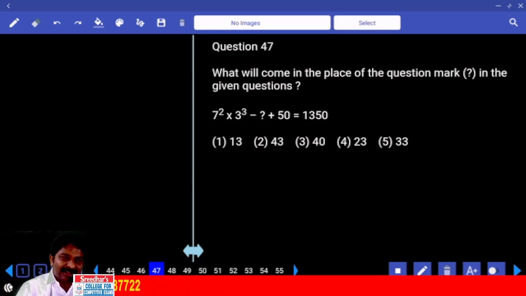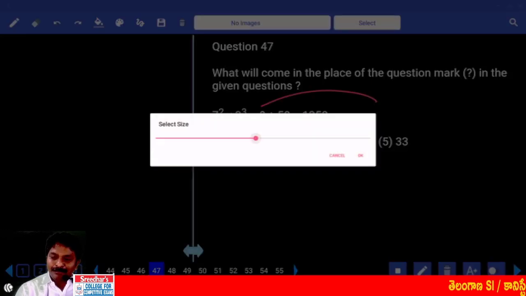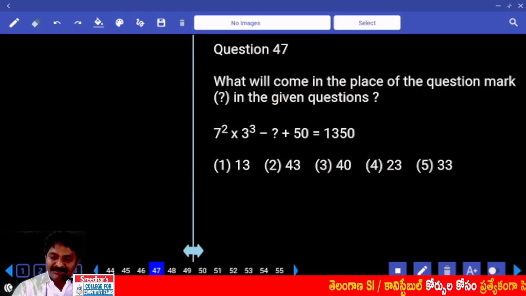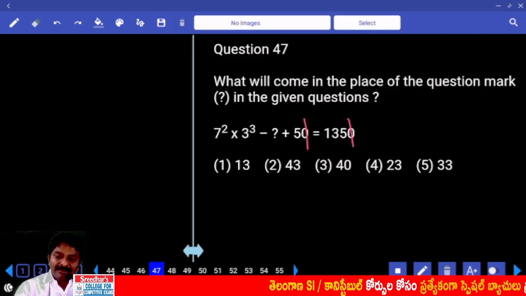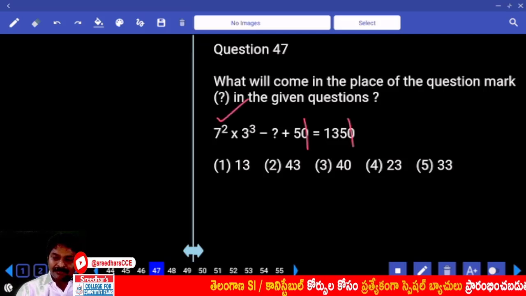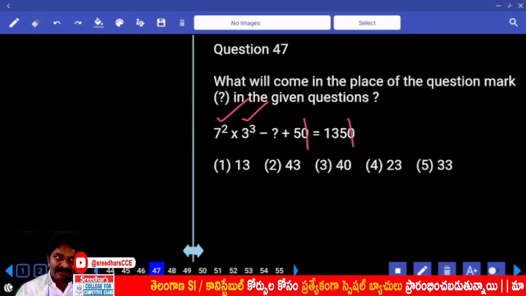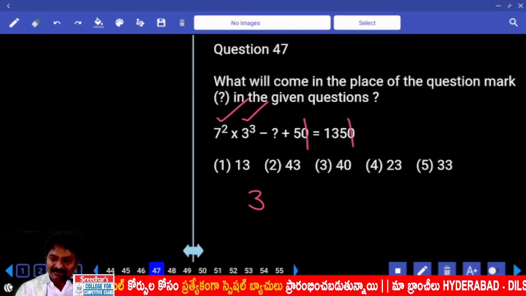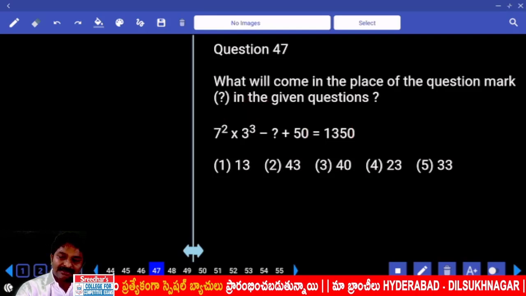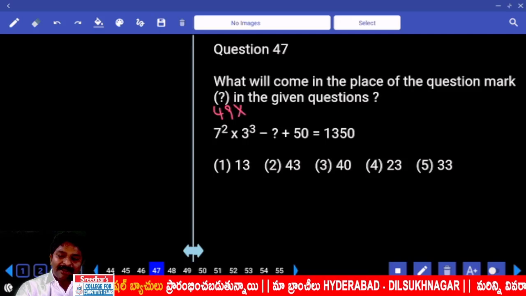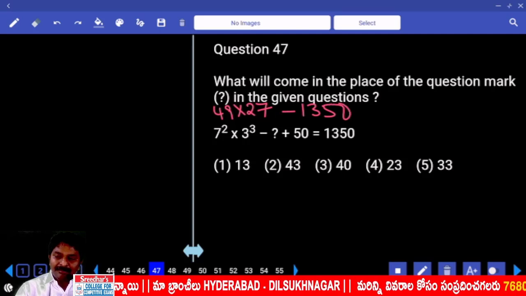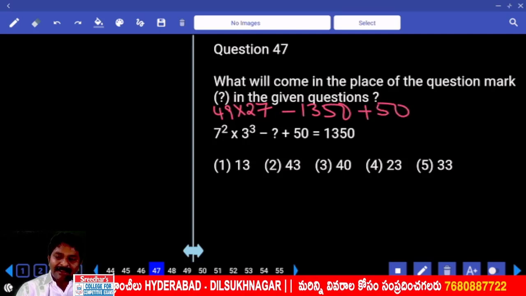That is the advantage with the last digit. Minus x goes to the other side. Okay, and then right hand side number comes left hand side. Minus, first of all 0, 0. 7 square ends with 3, cube ends with 7 into 9 ends with 3, minus 0 or plus 0, answer ends with 3. 49 multiplied by 27. Okay, minus 1350 plus 50. That is what x value, correct?